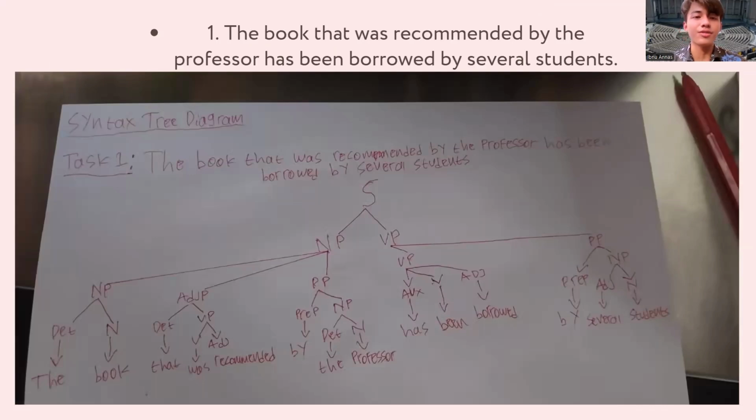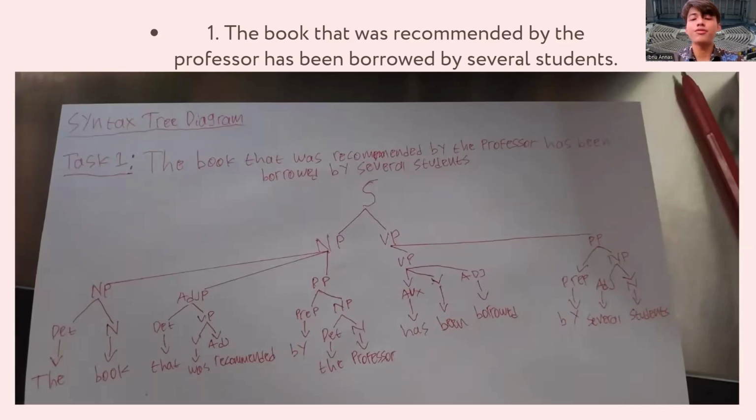Now, let's head into the first one. The book that was recommended by the professor has been borrowed by several students. So, the book here is a noun phrase acting as the subject of the sentence. The that was recommended by the professor is a relative clause modifying the book, or we can say it acts like an adjective phrase.